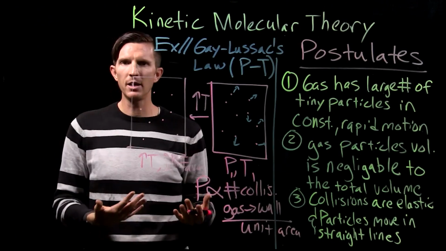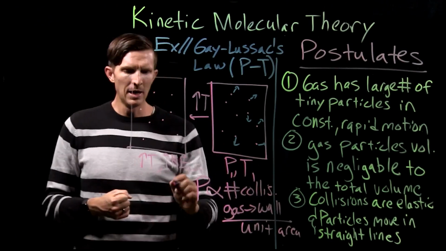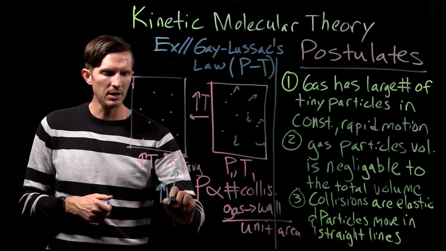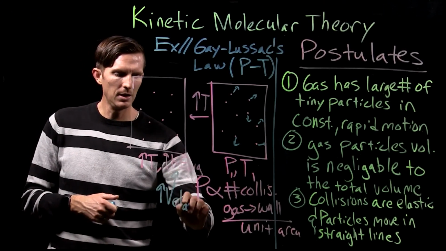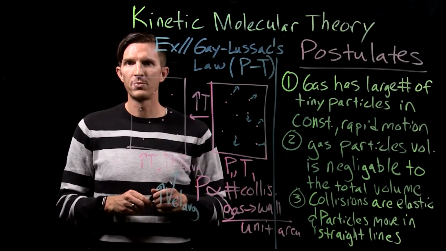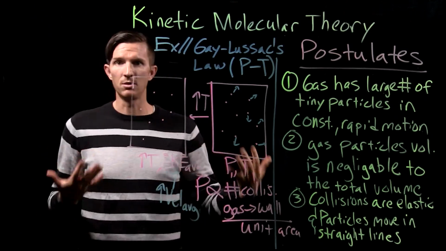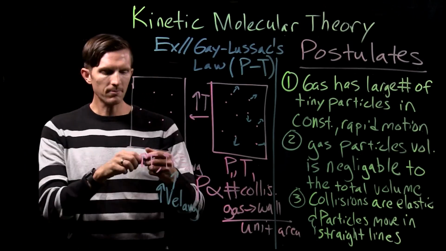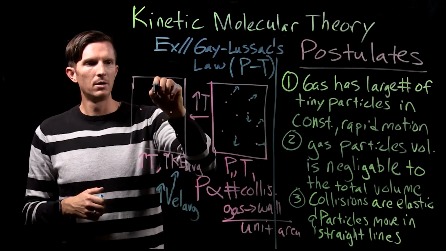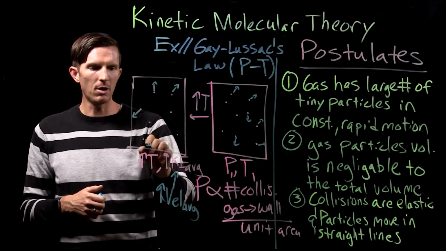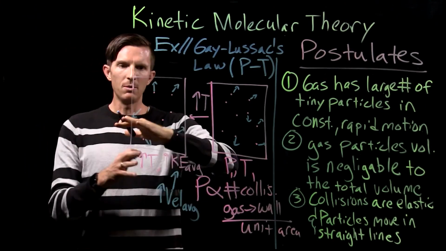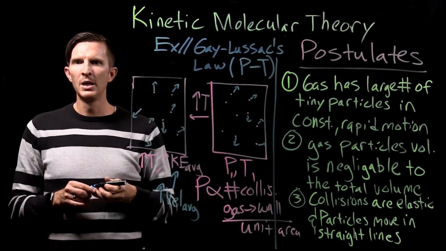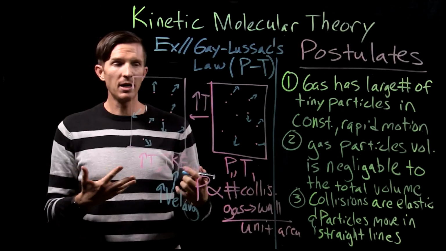So if we increase the average kinetic energy, what does that mean for our particles? That increase in average kinetic energy means we have an increase in our average velocity. So these particles are moving faster on average. Some are moving really fast, some are moving a little bit slower, but on average, they're all moving much faster.